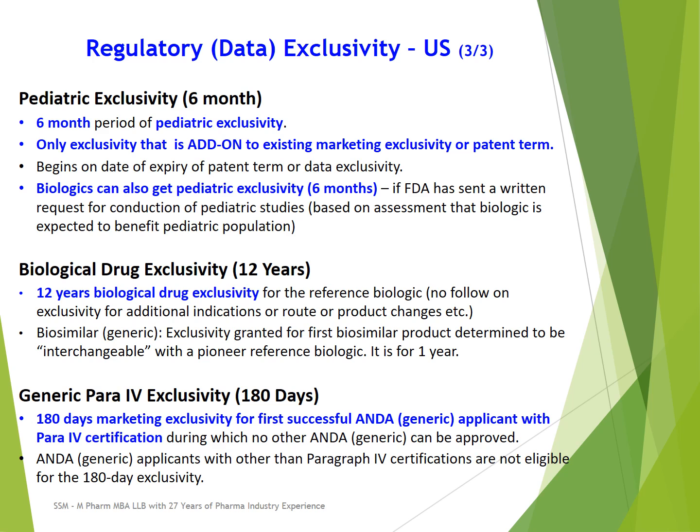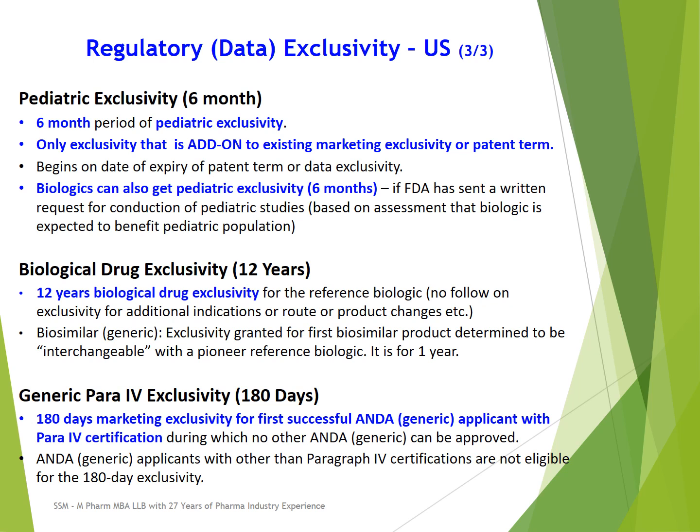They are saying that my generic version is not infringing the patents listed in the Orange Book, or maybe those patents are invalid or unenforceable. So they certify that my generic version is either not infringing those listed patents, or those listed patents are invalid, or those patents are unenforceable.